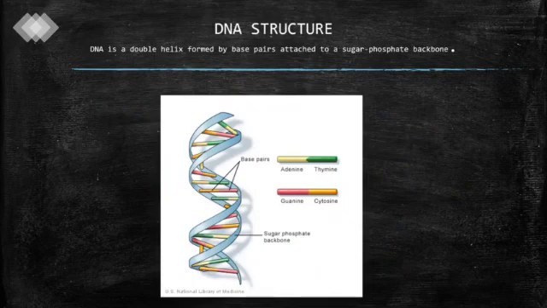Now, DNA structure. DNA is a double helical structure formed by a sugar phosphate backbone. It has four nucleotides. They are adenine, thymine, guanine, cytosine.